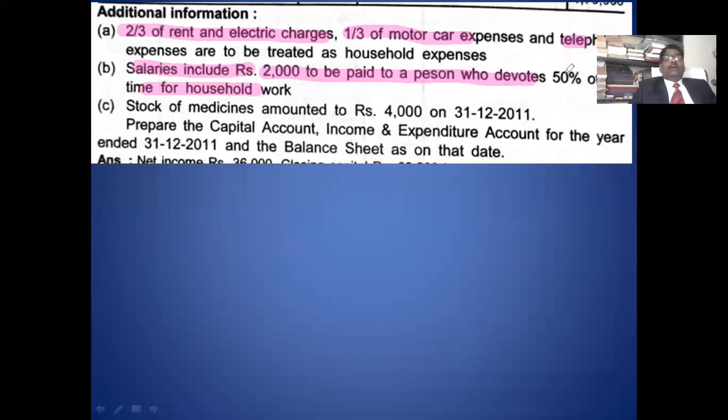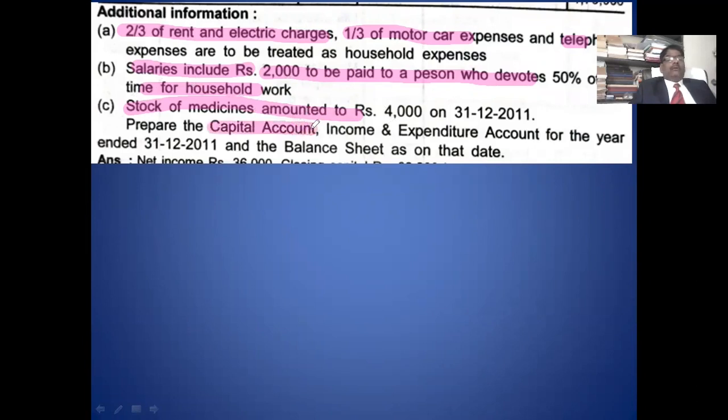So 1,000 salary you take in the household, the remaining goes to profession. And stock of medicine 4,000 you deduct from the medicine expense, cost of medicine. Otherwise you take it on the credit side of the income and expenditure account. Then you see what they ask to prepare.